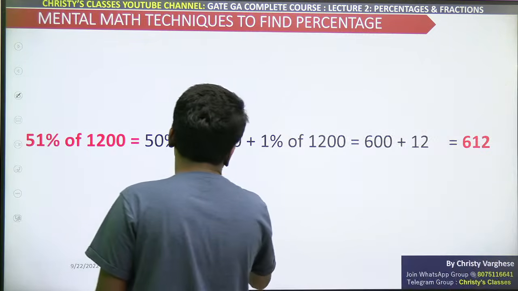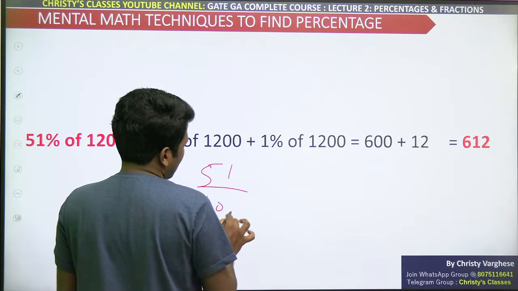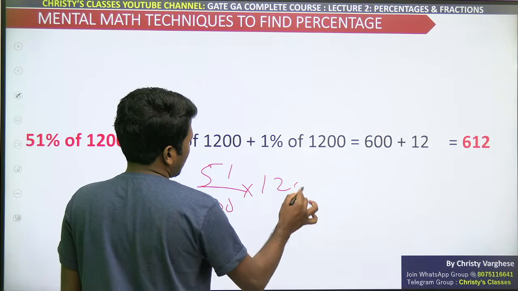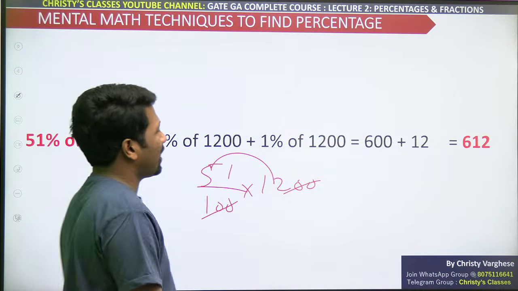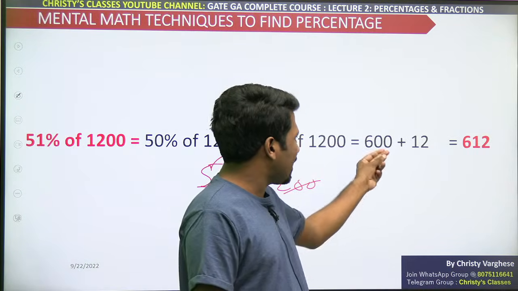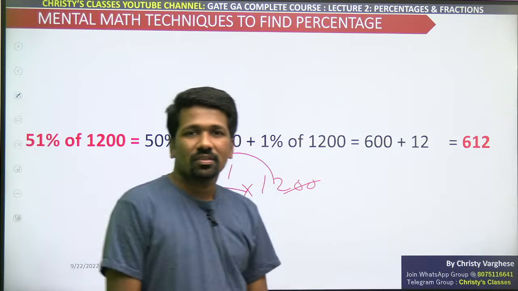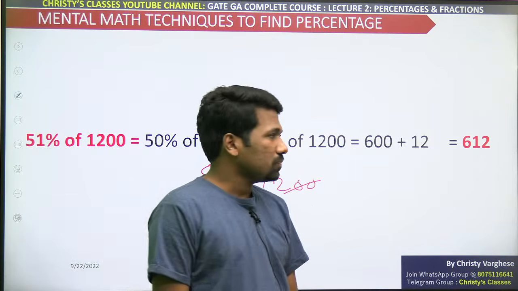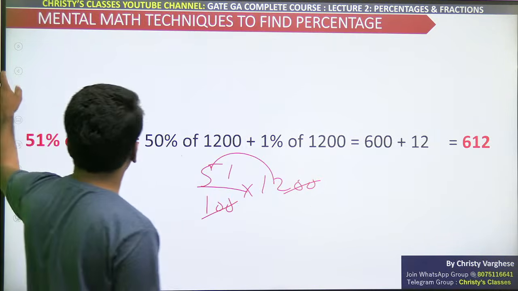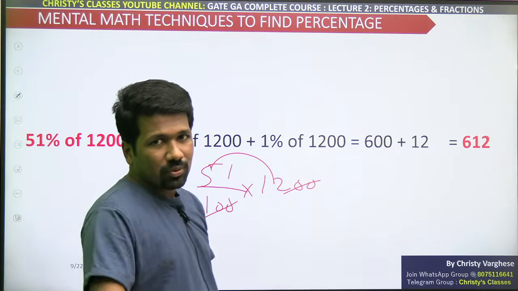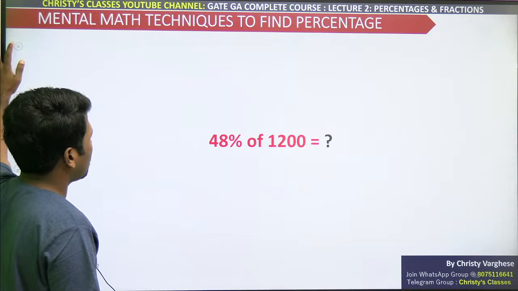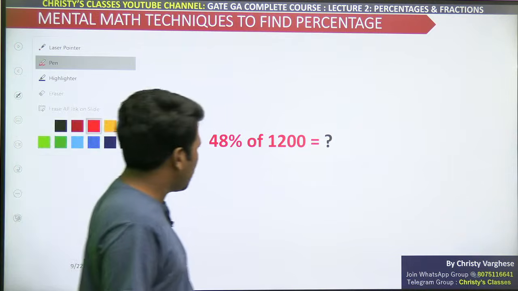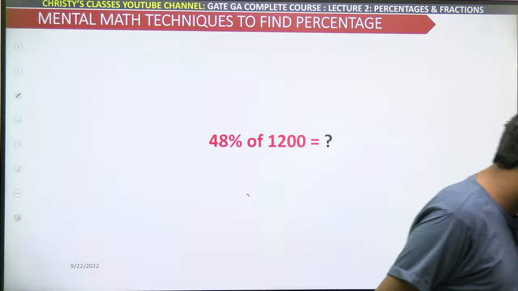Just imagine, paper math में ऐसा करना था: 51 by 100 into 1200, zeros cancel, 51 into 12. Why waste all that time where you can just add 600 plus 12? Are you getting this? So 51 is 612, then 52 is 612 plus 12, 624 होगा. 53 is 636 होगा. 48% क्या होगा? What will be 48%?